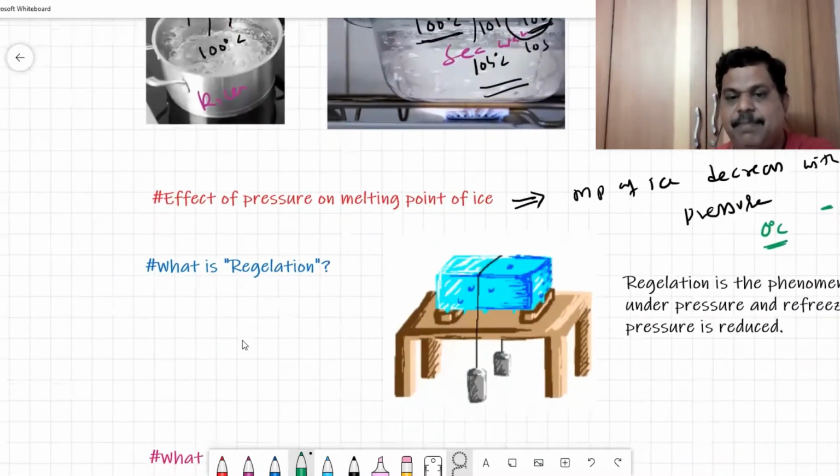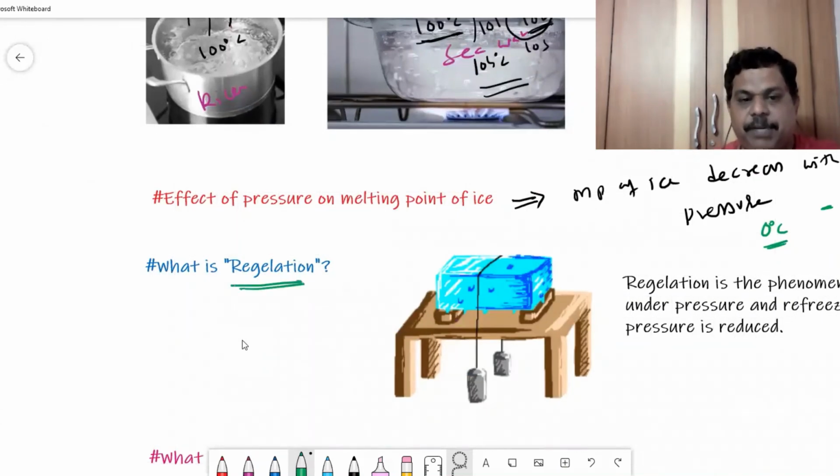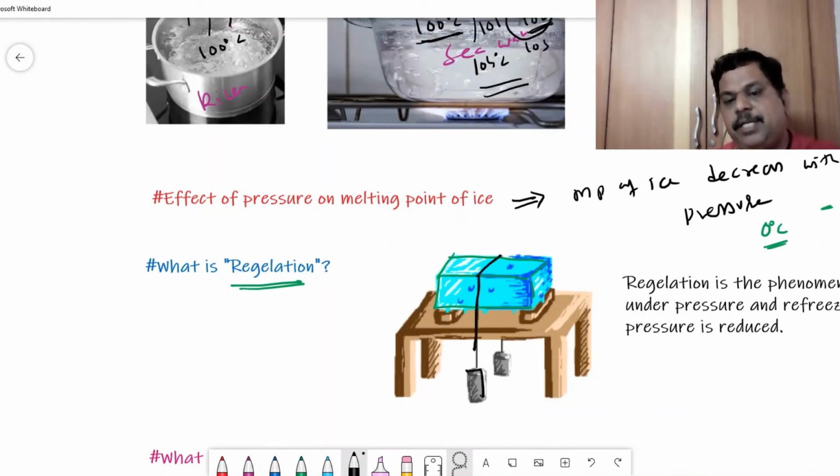And let us understand this term called regelation. To understand regelation, let me explain a simple experiment. Here I have a block of ice. On this block of ice, I just keep one fine metallic thread, connected to heavy weights, and this metallic thread is placed on the ice block. Since the weights are pulling, this metallic thread will exert pressure on the ice.